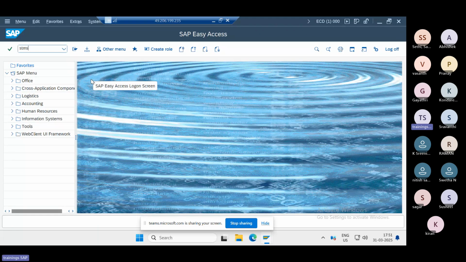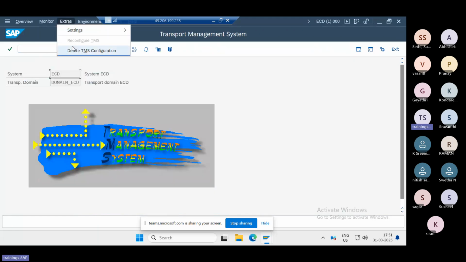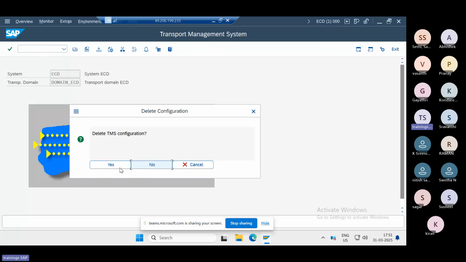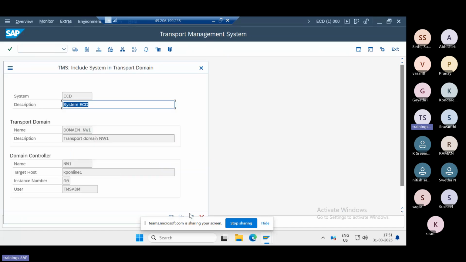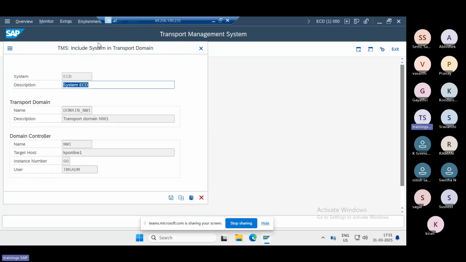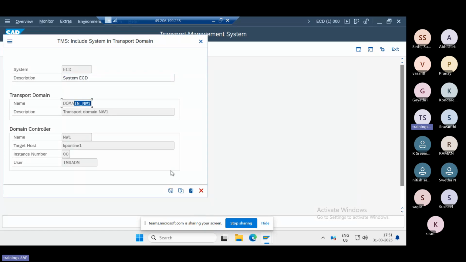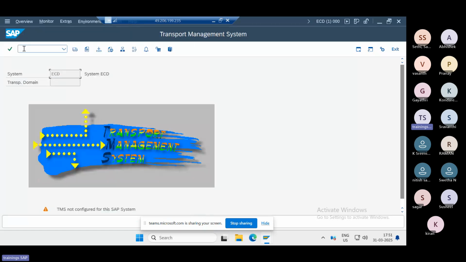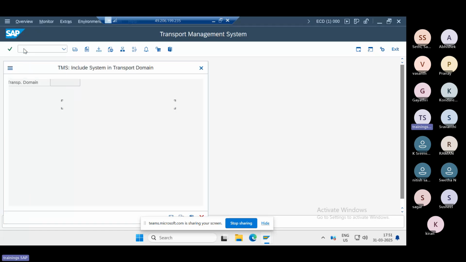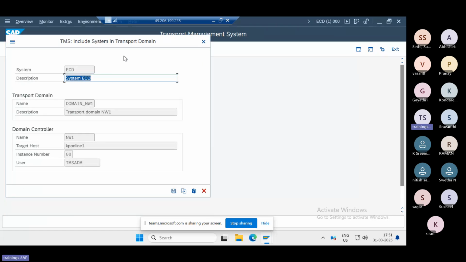in STMS, delete the existing configuration, because someone already configured it, I guess. Then it will ask for your NW1 domain controller details. Please provide your domain controller, because NW1 is the domain controller. Then it automatically takes the NW1 system details and everything.